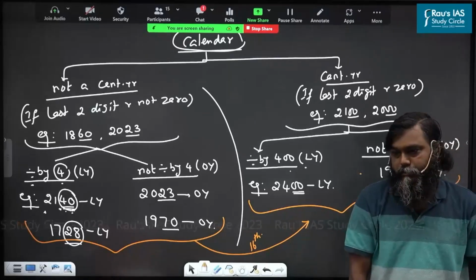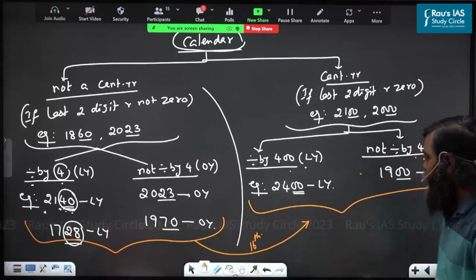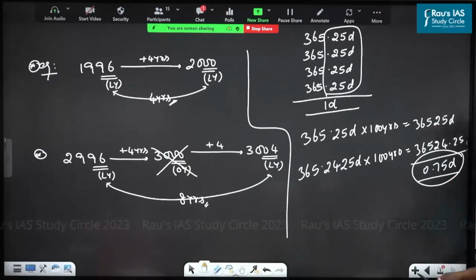Are you all understood up to here? Anybody have a doubt so far? Last one more point, then we can start the topic.